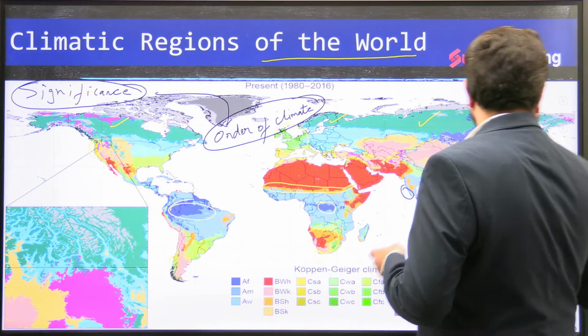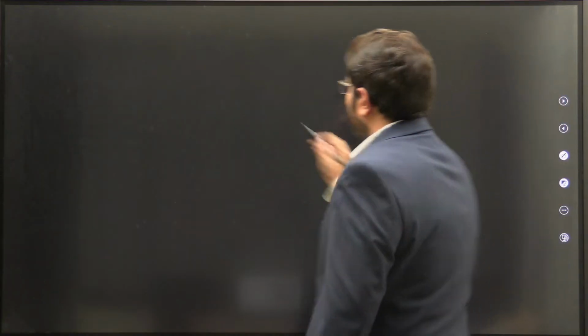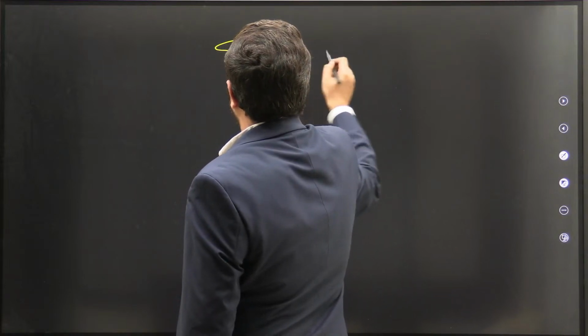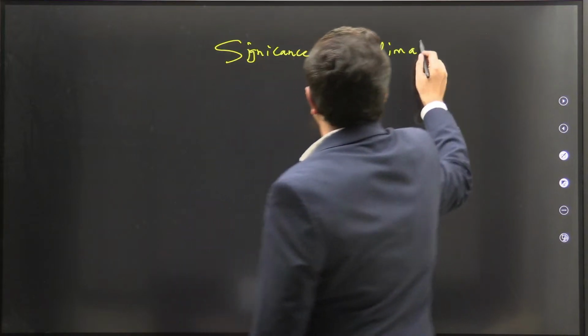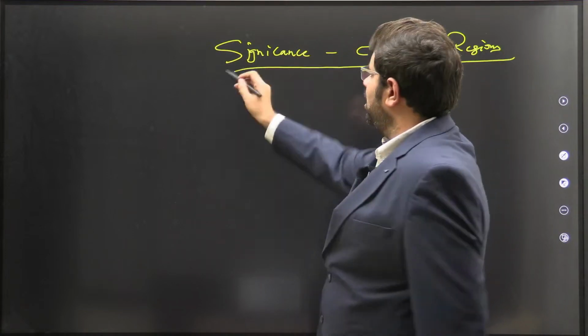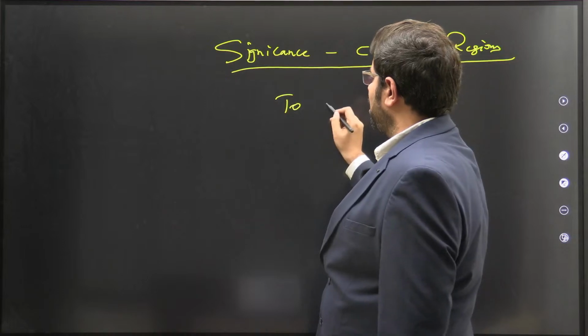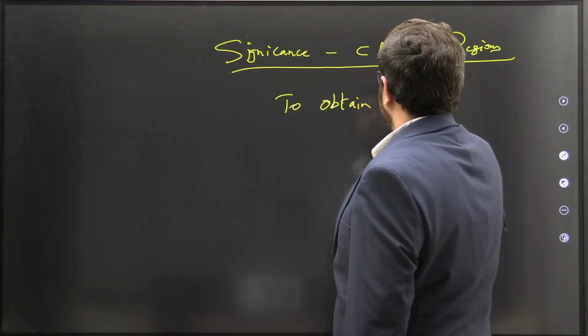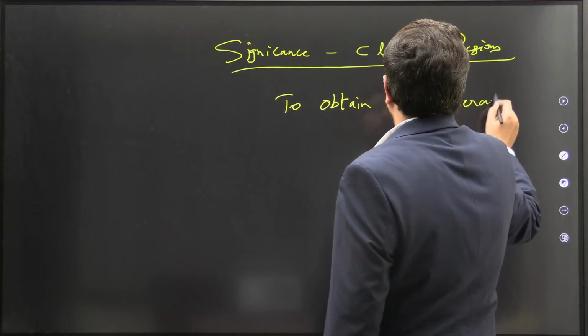So why are we learning about climatic regions? What is the significance of understanding climate? The significance of climatic regions is that it will help you obtain a general order.